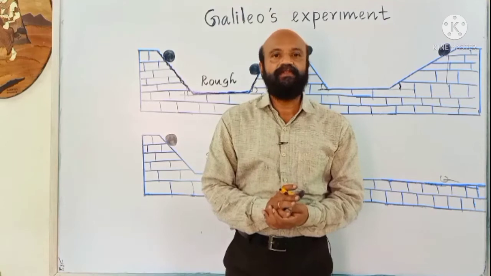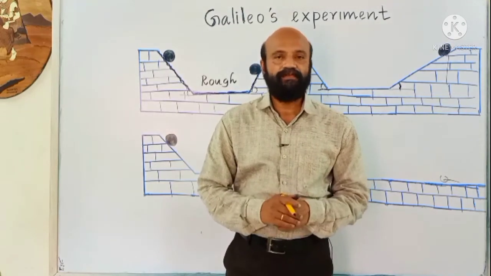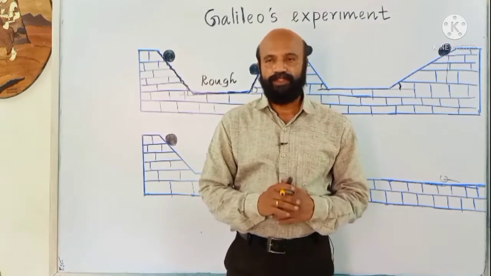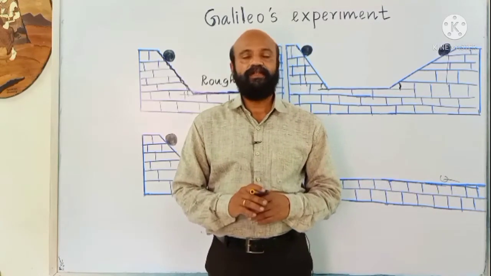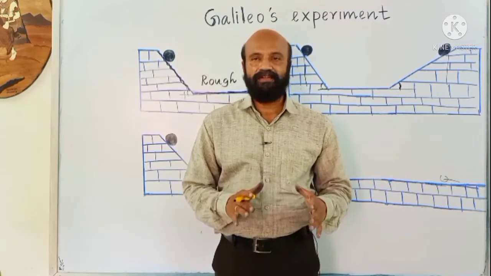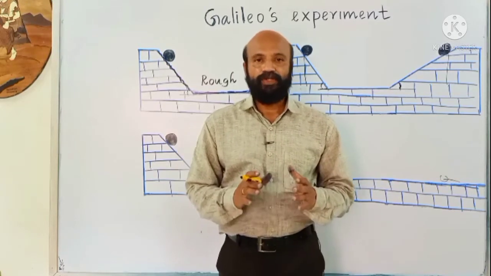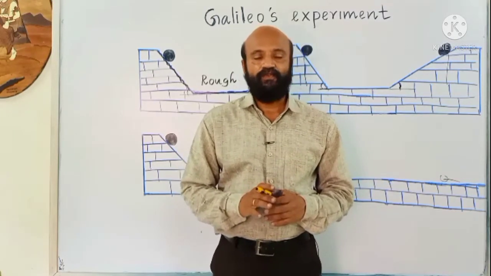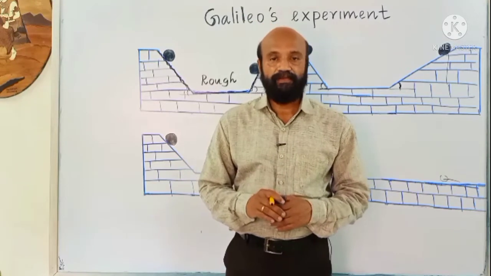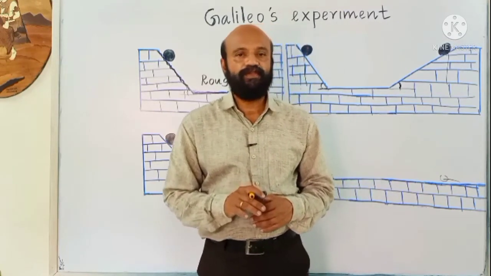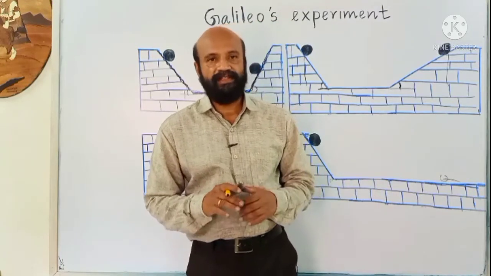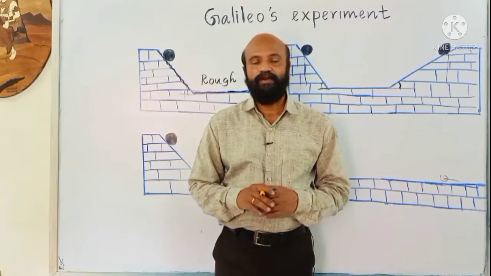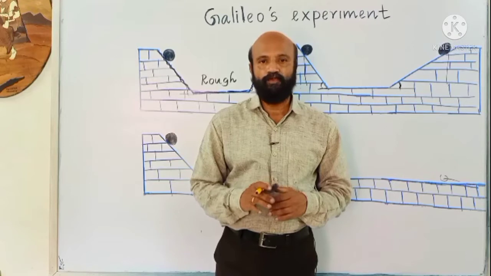Everything in nature is in motion. There are various types of motions: circular motion, translatory motion, vibratory motion, oscillatory motion. Motion is the first aspect of nature to be studied by human beings. People have been interested in knowing what makes the body move.